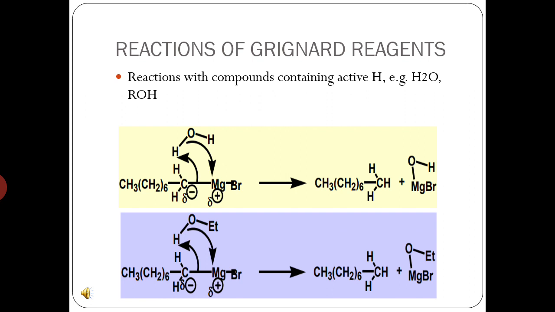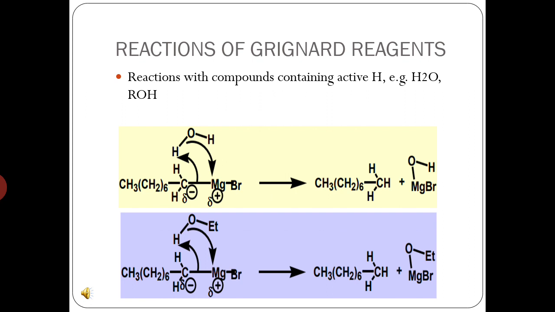Similarly, in the second reaction, when the alcohol interacts with the Grignard reagent, it is the same type of reaction. Oxygen is attracted towards the magnesium and the negative center of the Grignard reagent abstracts the proton, leading to the formation of alkane.